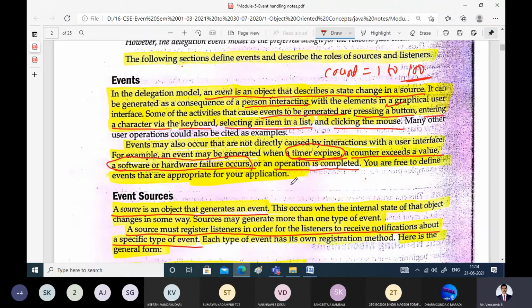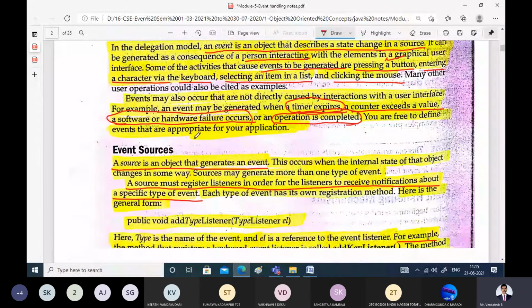Another possibility could be an operation has completed. For example, you are executing a for loop. The for loop has to be repeated for 100 iterations. After completion of 100 iterations, the next statement should get executed. So that is one example for completion of an operation or any of the possible statements in a program. So this is what an event is, and this is how we can generate events.